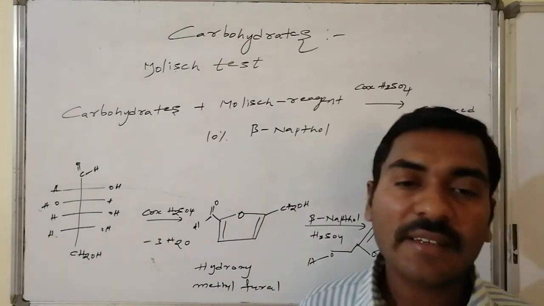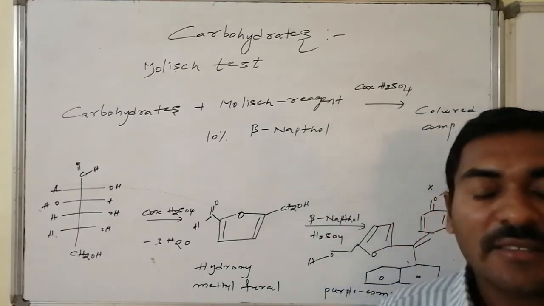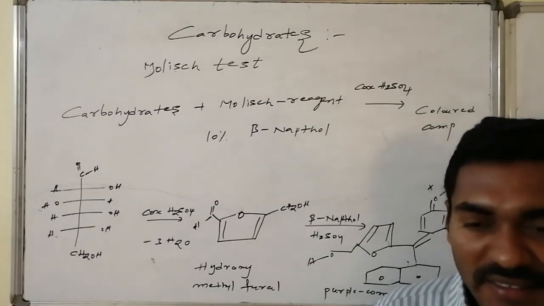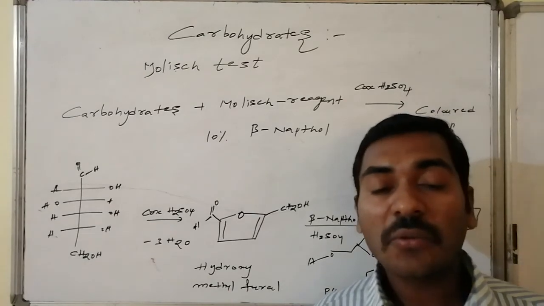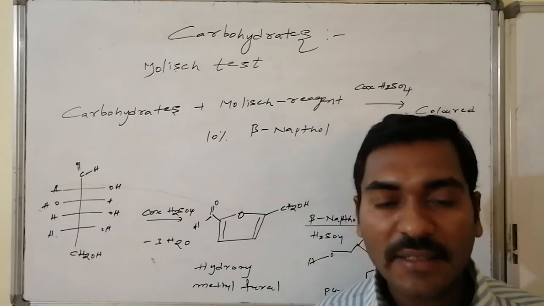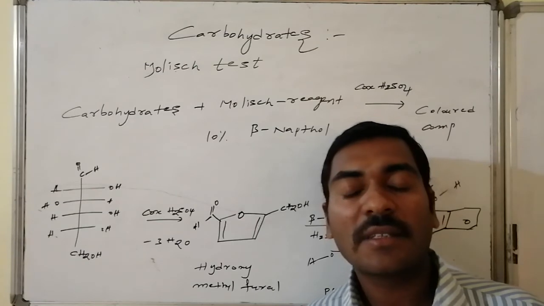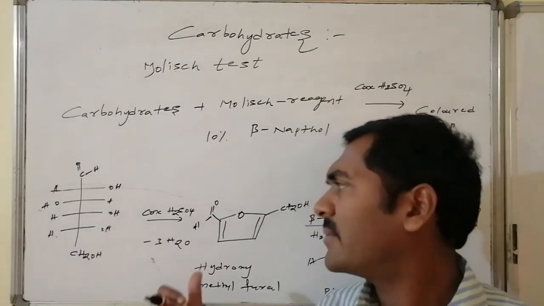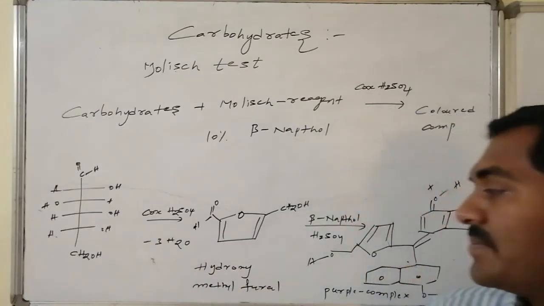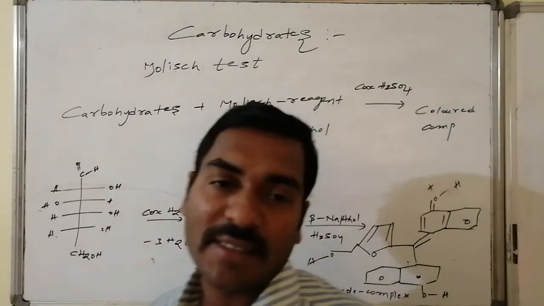Here the reactions and the conditions related to the Molisch reagent are as follows. Glucose reacts with sulfuric acid, which is a dehydrating agent, and eliminates the water molecule. It is present in the D-glucopyranose form, a 5-membered ring system consisting of one oxygen in the ring, just like furan. With the elimination of water molecules by the concentrated sulfuric acid, it forms hydroxymethyl furfural. Hydroxymethyl implies CH2OH.